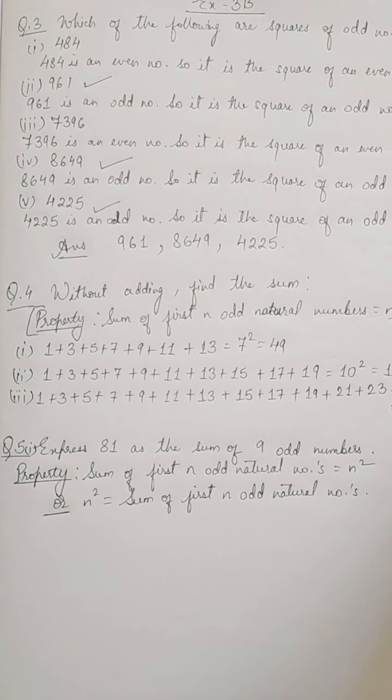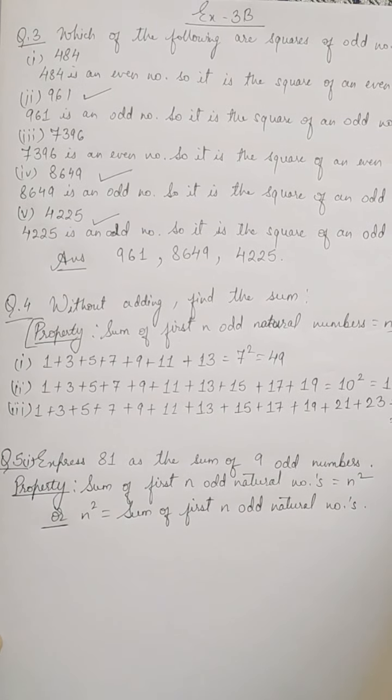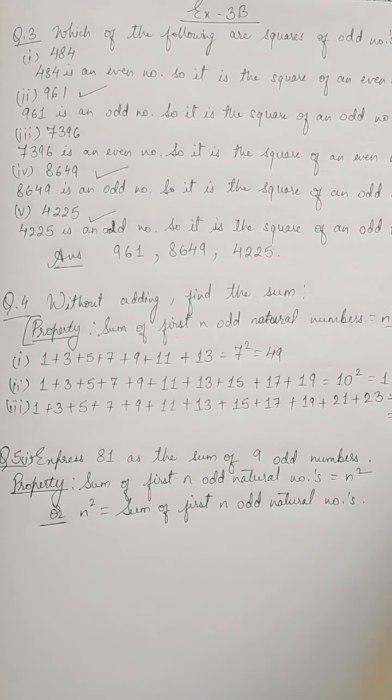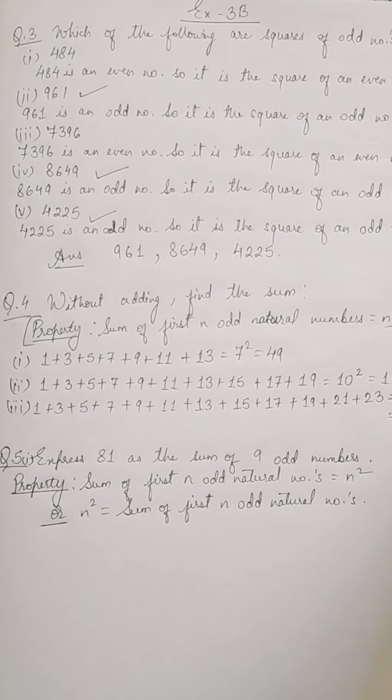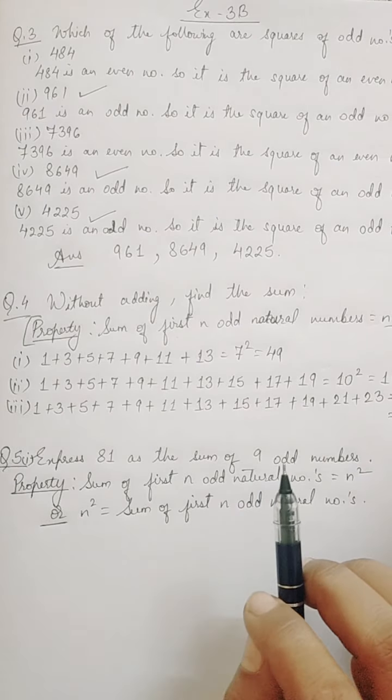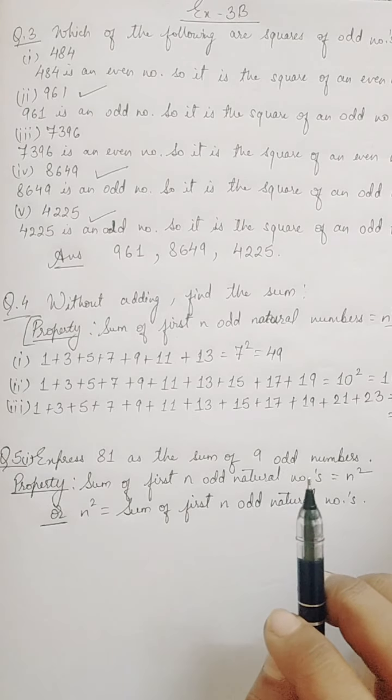Exercise 3b, question number 5.1. Express 81 as the sum of n odd numbers. Okay, we know one of the properties that the sum of first n odd natural numbers is equal to n square. Or we can write it vice versa also: n square is equal to the sum of first n odd natural numbers. So 81 we have to write as the sum of first n odd natural numbers. This 81 can be written as 9 square. 9 square equal to 81.